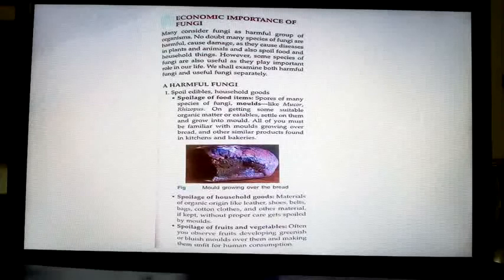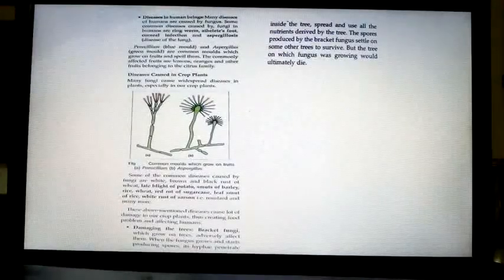Got it? We can't eat such foods. You might have seen a white colored layer formed on food. That is spoilage of food, isn't it? Previous day food, if you forget and keep it aside for 2 days, gets molds on it.